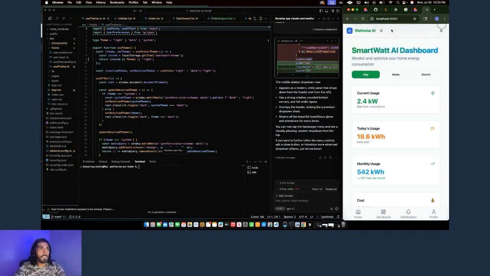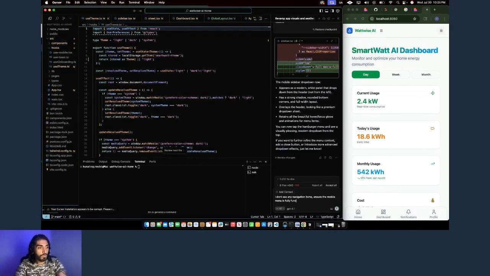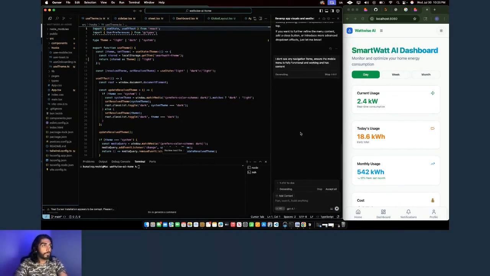Okay, so I see that it's trying. It's trying to open down. I don't see any navigation items. Ensure the mobile menu is fully functional and working and has content.